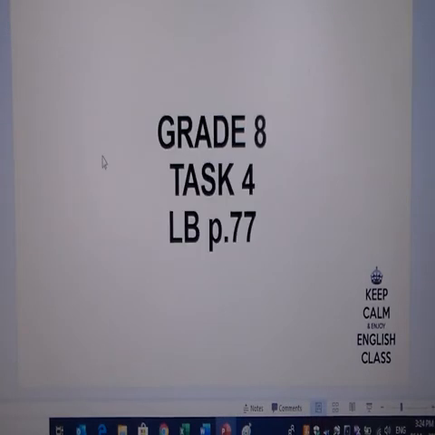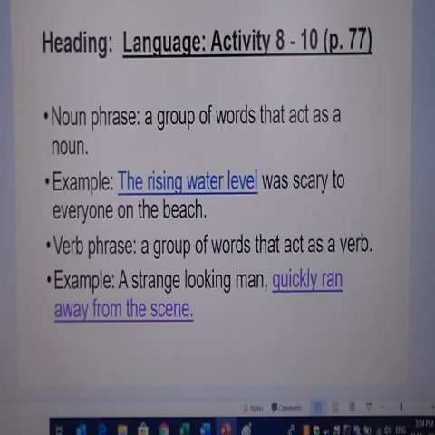The first task that I want to look at is task 4 on page 77. This is a language activity, activity 8, or language activities 8 to 10, but I'm only going to quickly explain to you noun and verb phrases. All that it boils down to is a noun phrase is a group of words that act as a noun. So instead of only having the noun, there will be a group of words that will act as a noun in your sentence. Remember, a noun is the name given to a person, a place, or an object.